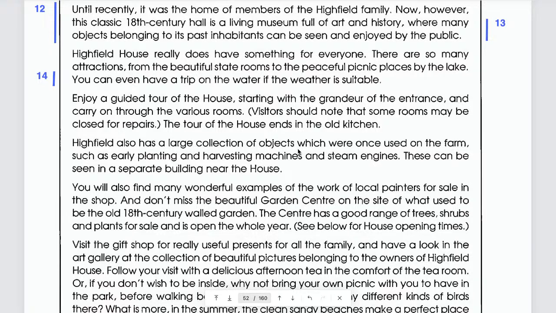But that's not all. Because if you have a large collection and you keep that for yourself, no one can see it. So that's not an exhibition. So what else means exhibition? These can be seen in a separate building near the house. Okay? Because people can see that. That means that is an exhibition. Do you understand? If nobody can see it, then that's not an exhibition.